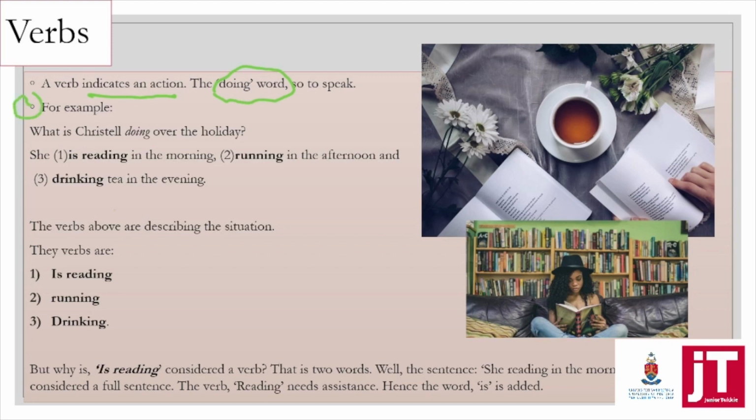So let's take a look at the example over here where I'm circling. It says, "What is Christelle doing over the holiday?" Well, she is reading in the morning, running in the afternoon, and drinking tea in the evening. Hey, that sounds like a wonderful time. Now for example, they might say, identify the verbs in the sentence. This would be the correct answer over here. Most of it is pretty standard, right? Drinking is a doing word. It's something that you do. You drink the tea. The tea is the noun in this case because it is the physical object.